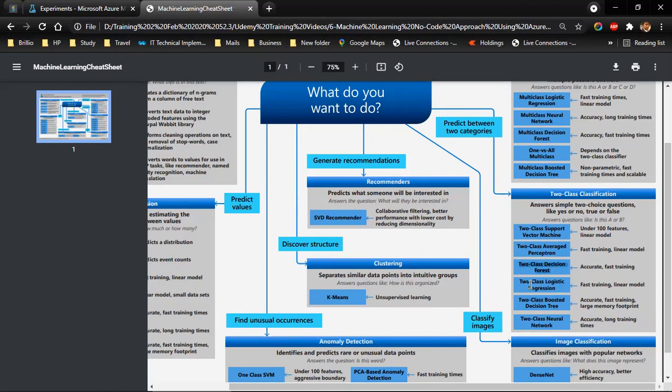The reason why I did not do logistic regression, which could also have been one way of predicting whether the person will survive or not, is that though it is fast, it's a linear model. Two-class decision forest takes a better tree approach, and it is accurate and has fast training. It takes lesser time, so this is the reason why we had used this. Then we did the hyper tuning of this. What we are going to do this time is use two-class boosted decision tree.